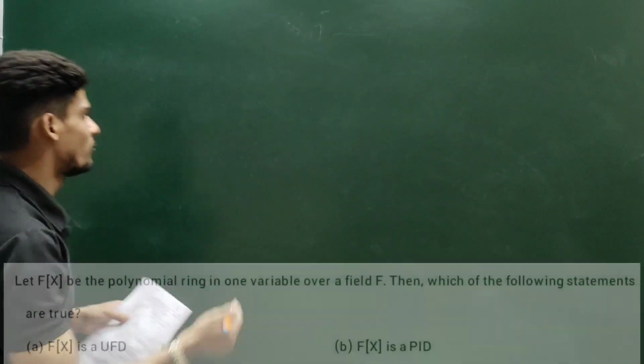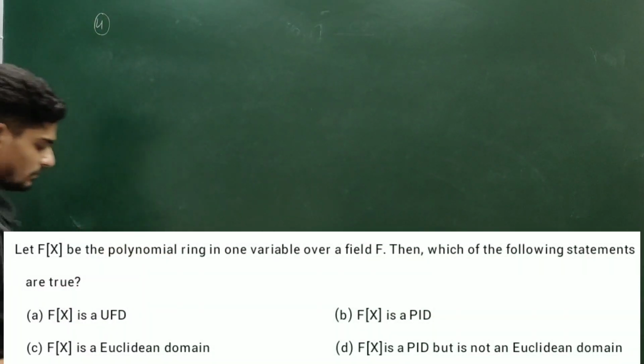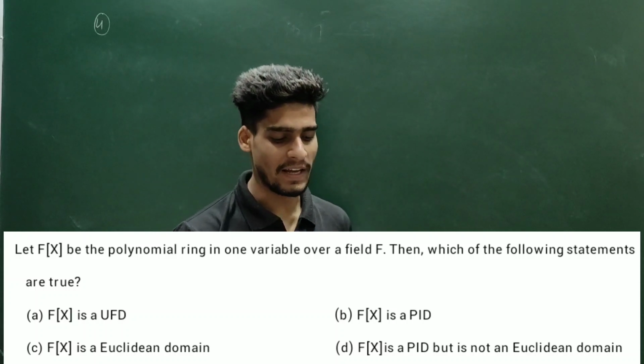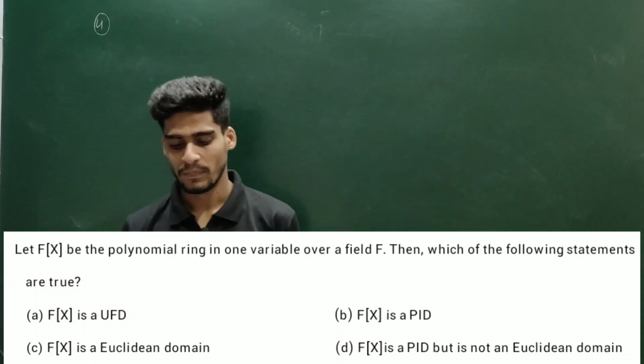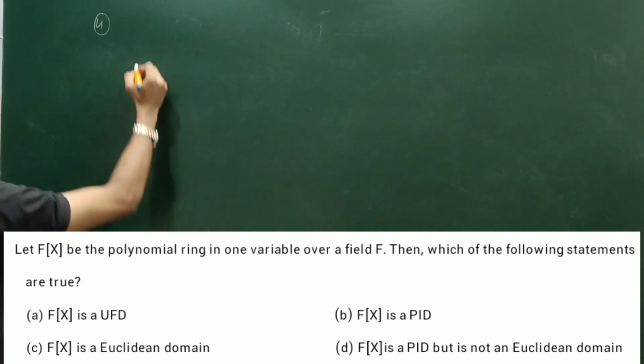This one was again an easy question. Question number 4 is again straightforward. If F[x] is the polynomial ring in one variable over a field F, then which of the following is/are true? Let me write some notes.